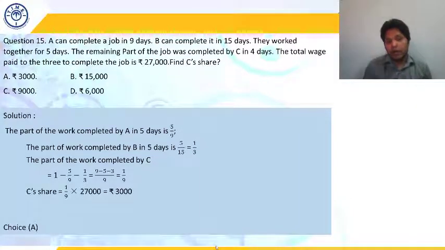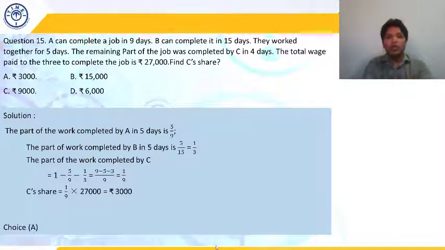And whatever the remaining work is after A and B complete their part, that is to be done by C. And what is that amount? That is total minus A's work minus B's work. So 1 minus 5/9 minus 1/3, which upon solving we get 1/9. So 1/9th of the total work is done by C. So 1/9th of the total amount is to be paid to C, or C will get 1/9th of the total amount.